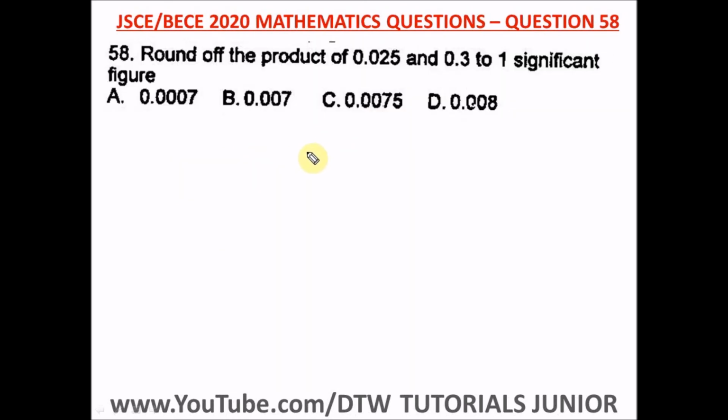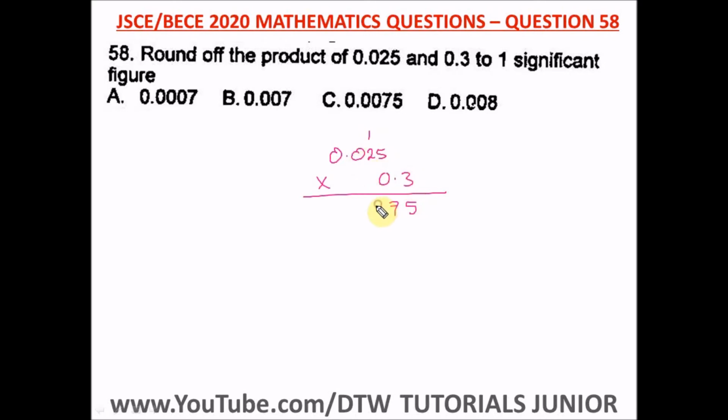Question 58 of the Junior WAEC 2020 Mathematics Past Question, that's your BECE exam. It says round off the product of this and this. So we have 0.025 times 0.3. We are to multiply this and round to one significant figure. So we do 3 times 5, that's 15. We drop 5, carry 1. 3 times 2, that's 6 plus 1, that's 7.